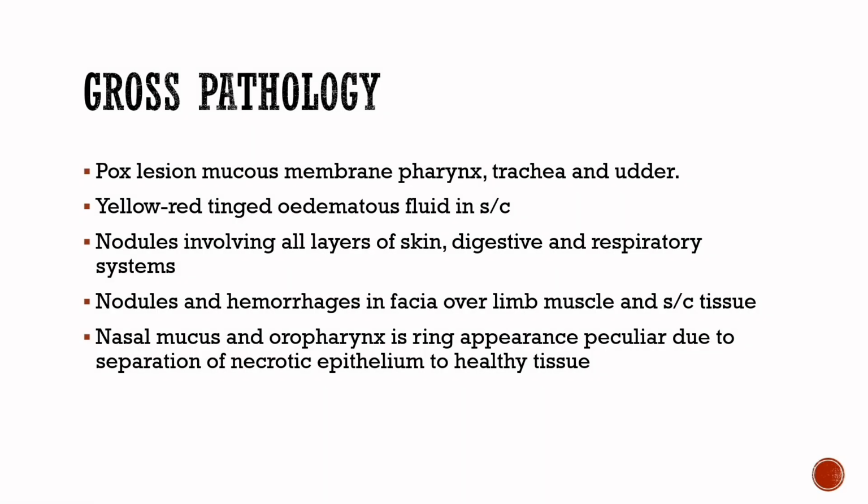Then we come to the gross pathological lesions. Pox lesions are seen on the mucous membrane of pharynx, trachea and udder. Yellow-red tinged edematous fluid in subcutaneous tissue. Nodules involving all layers of the skin, digestive and respiratory systems. Nodules and hemorrhage in the fascia over limb muscle and subcutaneous tissue. Nasal mucosa and oropharynx show a ring appearance, peculiar due to separation of the necrotic epithelium from healthy tissue.